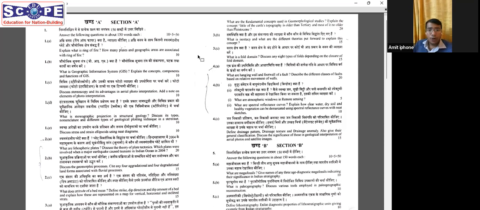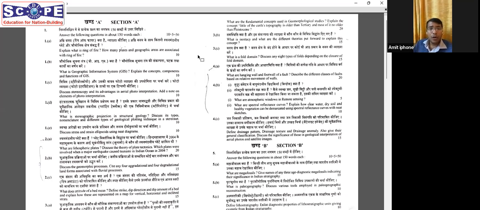Drainage pattern, you will have to draw the 4 drainage patterns, just as simple. Drainage anomaly also, a basic definition is there, but there are many examples you can plot. Their general classification has been asked. You can easily give the significance of those, the geological interpretation in aerial photos and satellite images. But drainage texture is something which has been asked for the first time. And again, Jigyasu sir will go into details and will tell you what drainage texture actually means.